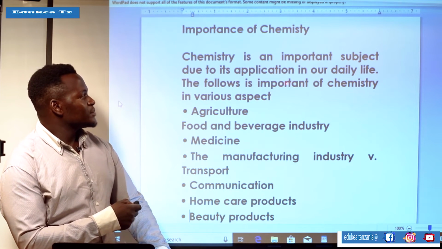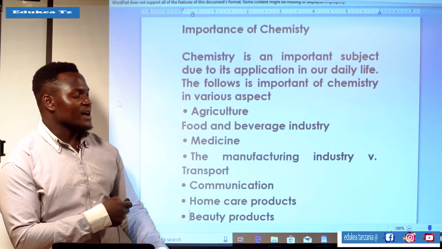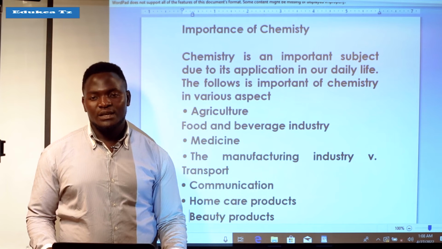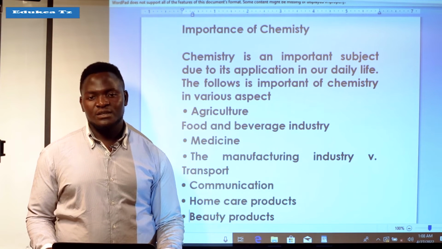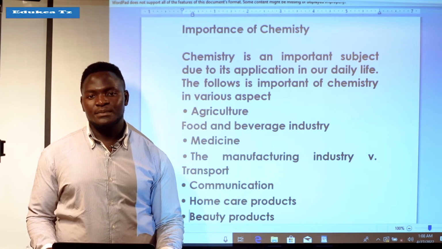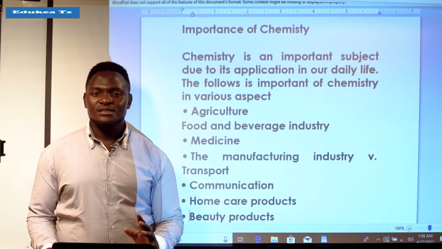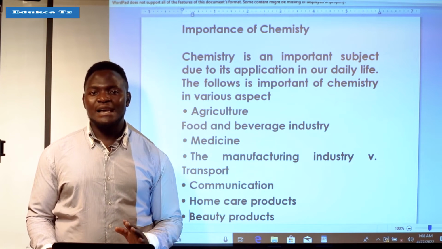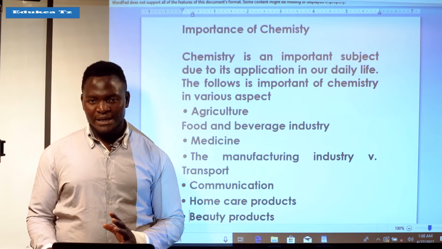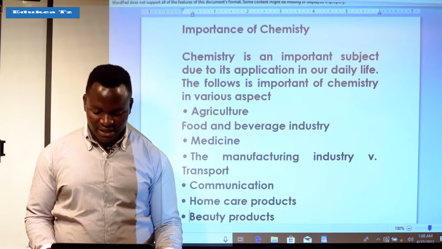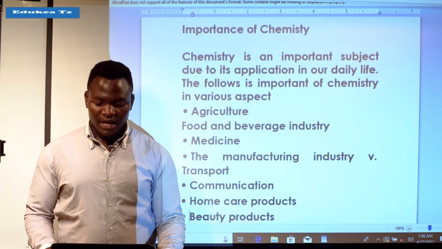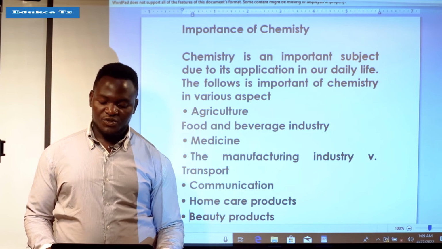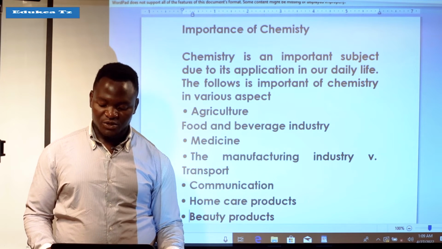As we saw the application of chemistry, now we can say that chemistry is one of the very important subjects in our daily life because it is applied in many aspects of our daily life. The following are the importance of chemistry in various aspects of life.